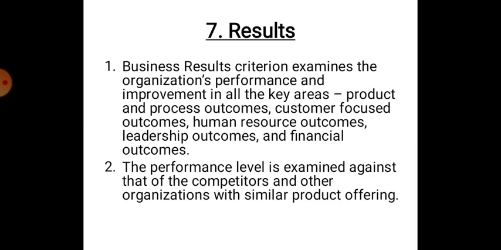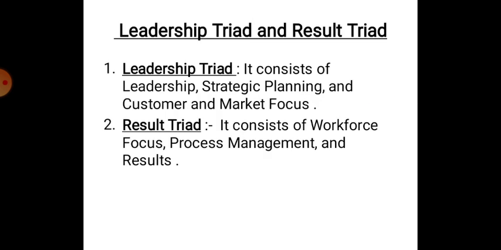So students, we have studied the seven criteria as per the Malcolm Baldrige performance excellence framework. There are two triads as we can note from the figure. One you have got towards left, in the blue color, that is the leadership triad, and towards right again in the blue color is the result triad. Triad means three elements.